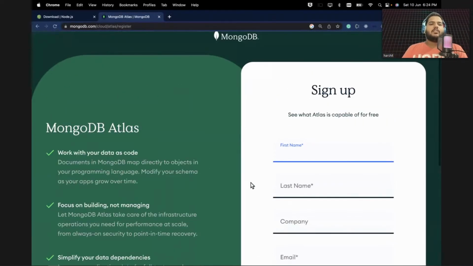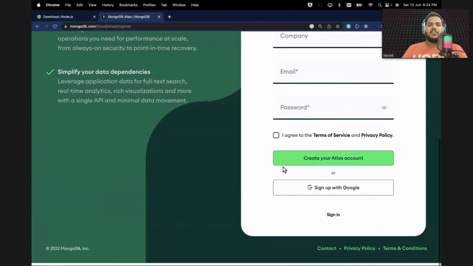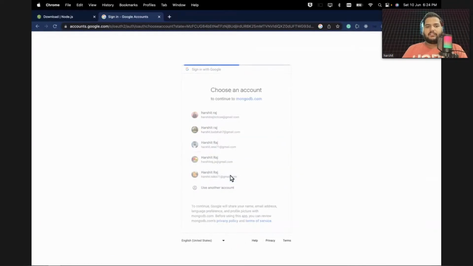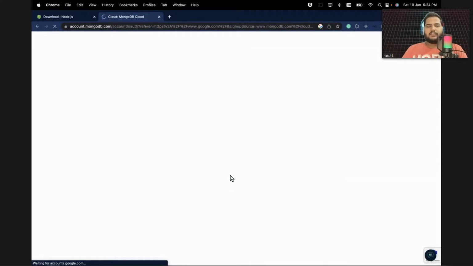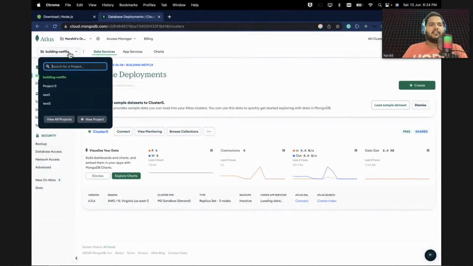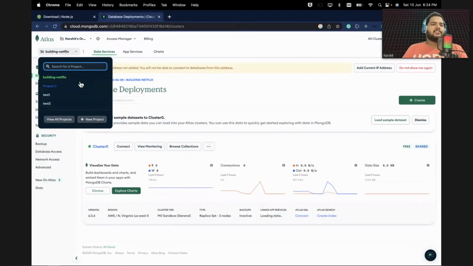So what is MongoDB Atlas? It's a kind of cloud database. You can sign up with your Google account. Let me sign in. I already have my account, so I will sign in with this. Okay, it allowed me to sign in. Now what you will do is click on New Project. I already have one, so you do not need to worry.